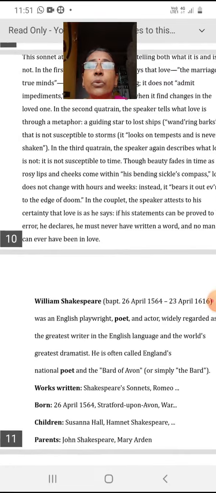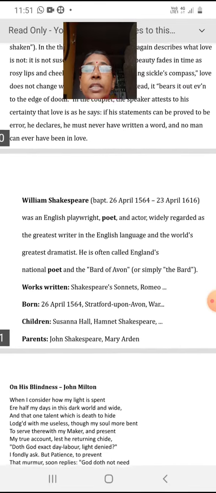He has tried to define the qualities of love in this sonnet.